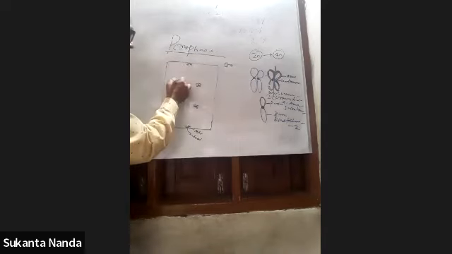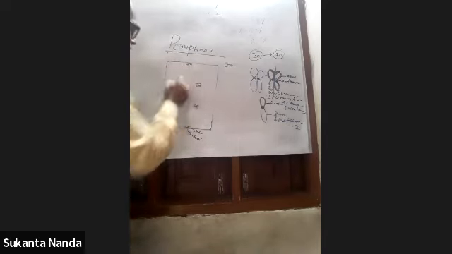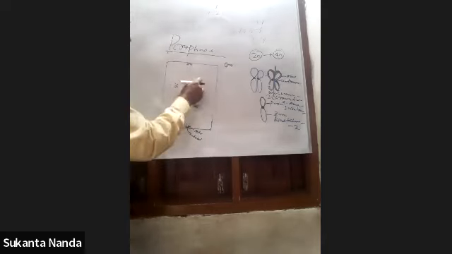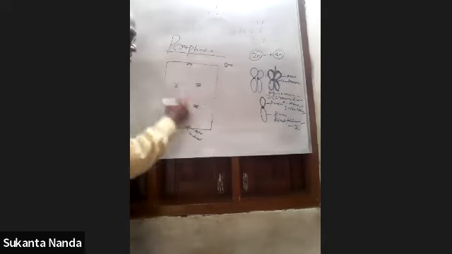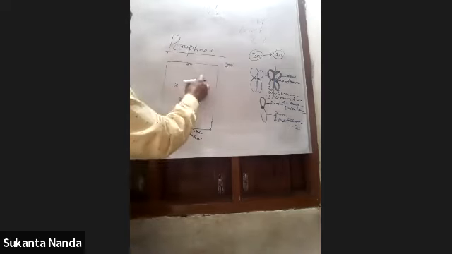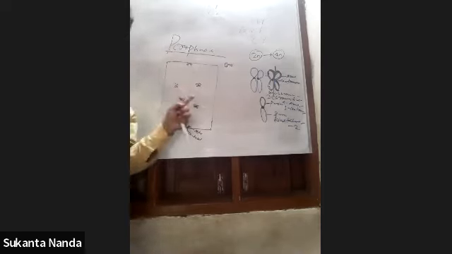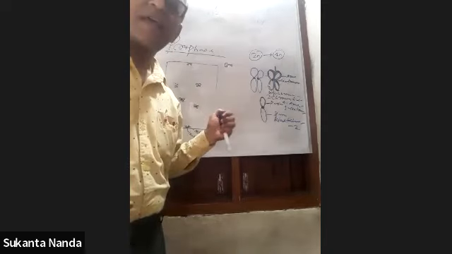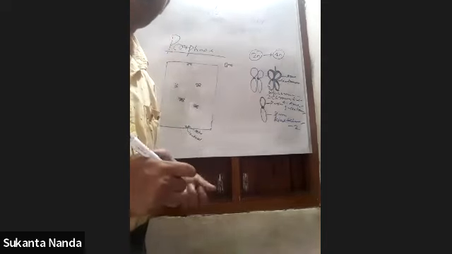These are the chromosomes. The number of chromosomes here is 4. The number of chromatids here will be, students, how many chromatids will be here?